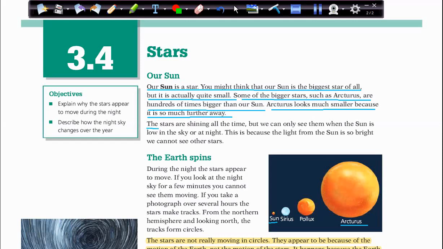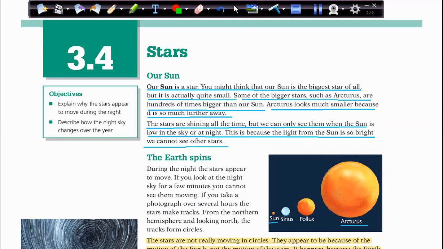The stars are shining all the time, but we can only see them when the sun is low in the sky or at night. This is because the light from the sun is so bright we cannot see other stars. So during midday or the daytime, we cannot see the light from the stars, unless the sun is low, like at sunset or at dawn, sunrise.